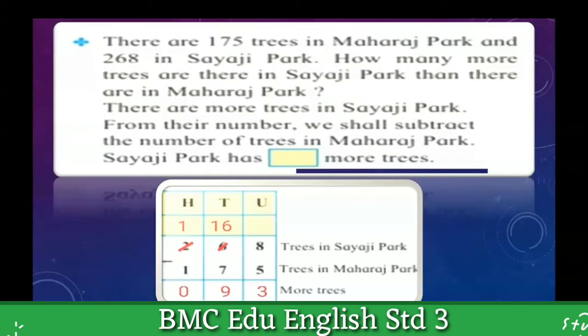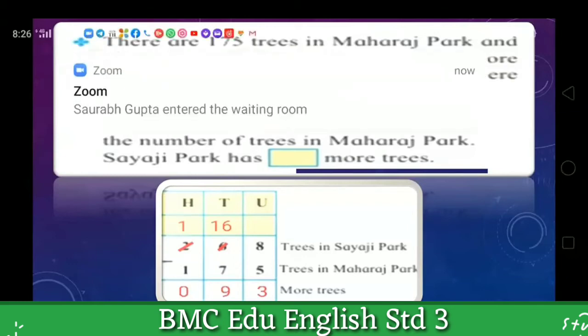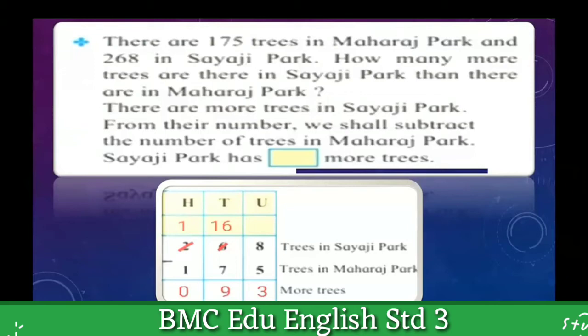Okay, students, how many more trees are there? You can see the last line. Sayaji Park has a box, more trees. So this 93 will be there. This will be the first word problem from your textbook, and we have to solve it like this. Whatever steps I have given, keep those steps in your mind while solving this kind of subtraction word problem. Let's proceed to the next one.